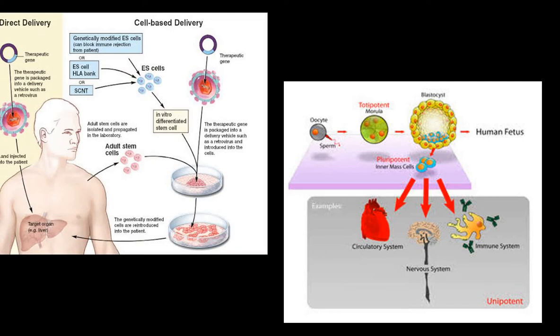against antigens. Here the process is shown of how a therapeutic gene is introduced into the body of a human being.